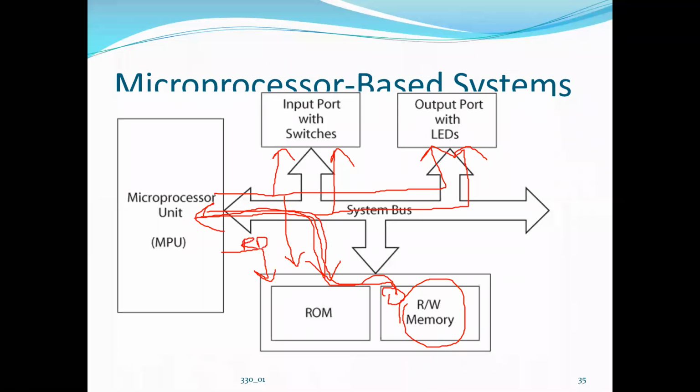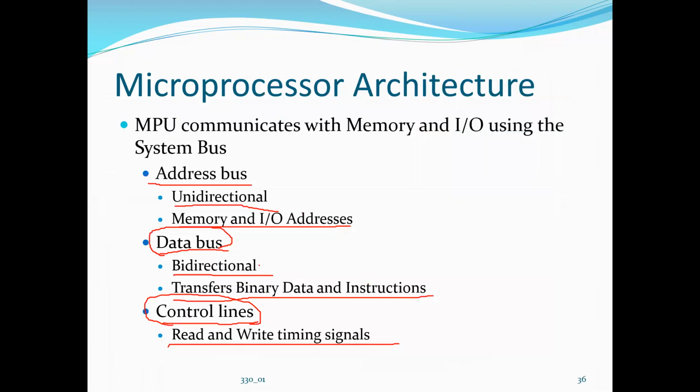ठीक है, when it releases a read signal, then the particular chip will be enabled and from that it will read the data. Similarly, if the microprocessor wants to do a write operation, it will release a write signal and accordingly the chip will be enabled and it will do the data transfer into the peripheral device. Okay, so there are three types of buses.